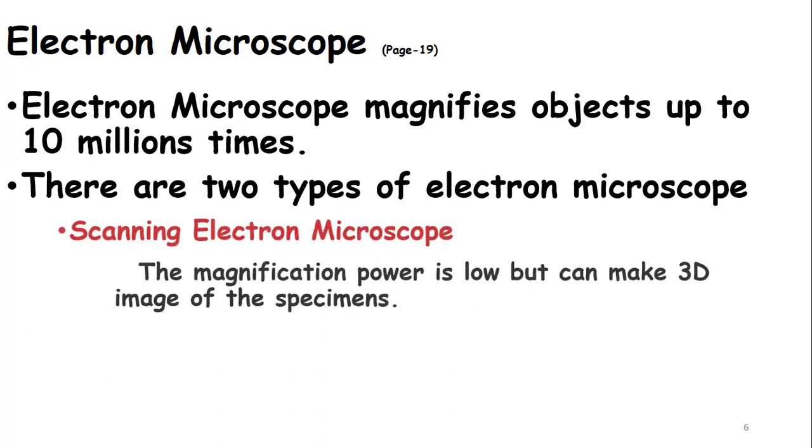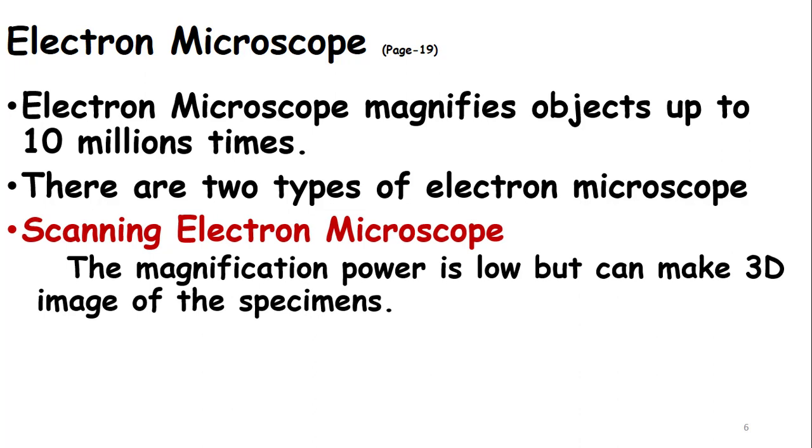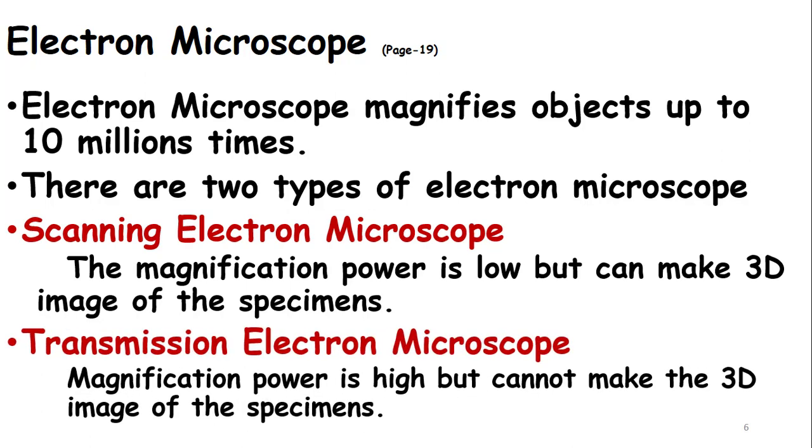One is called the transmission electron microscope and another is called the scanning electron microscope, or simply SEM. The magnification power is low but it can make 3D images of the specimen. It actually scans the surface of the specimen and makes 3D images of it.